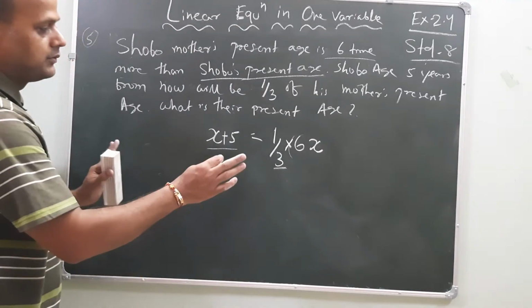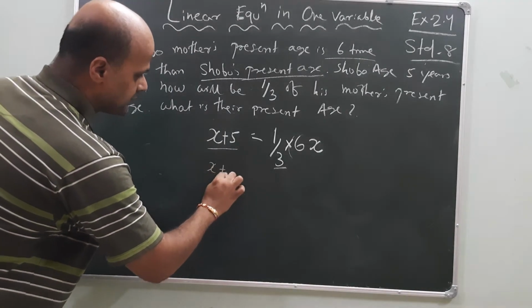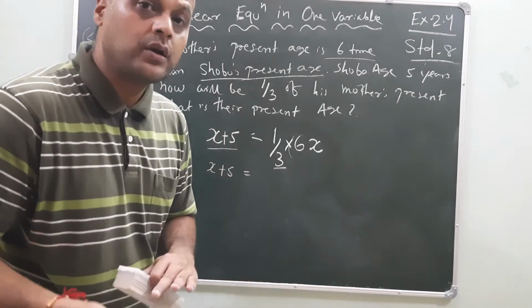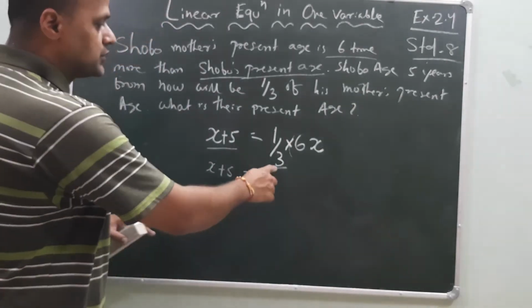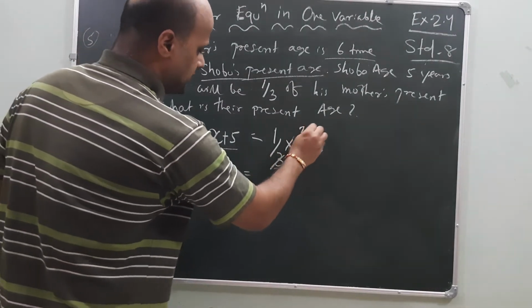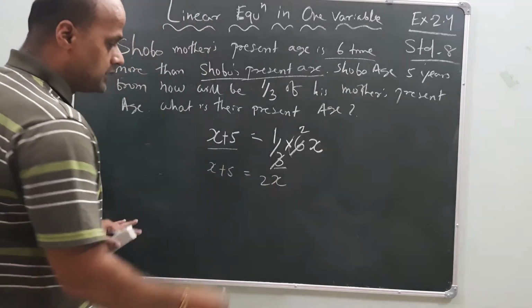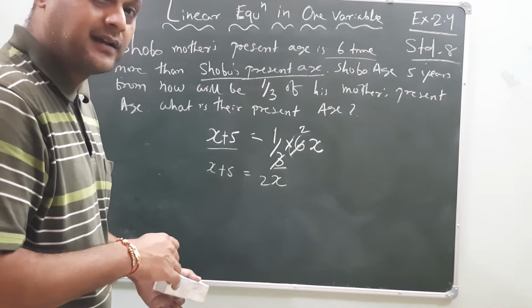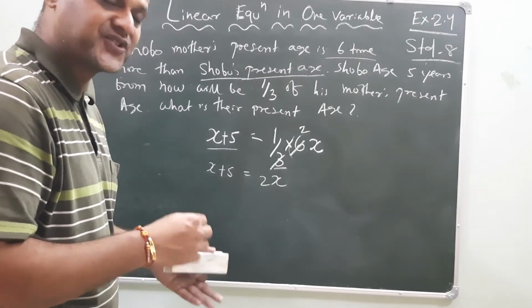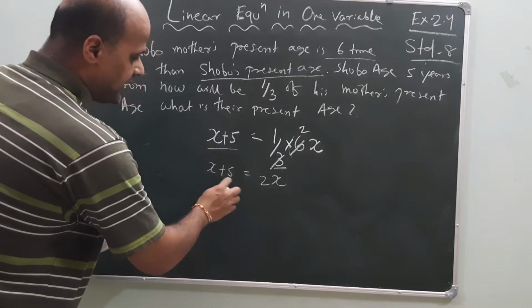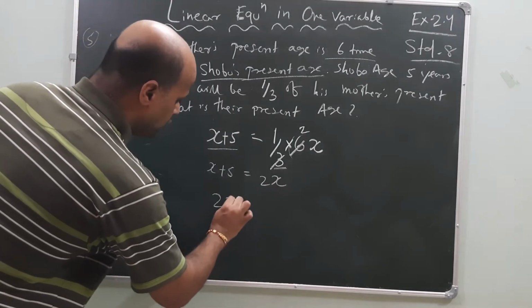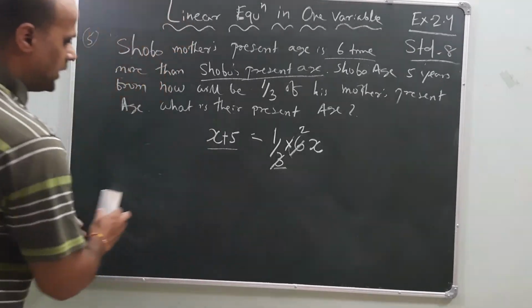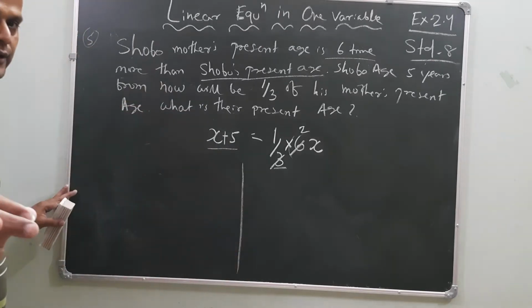Now solve it. How? X plus 5 is equal to... Here two processes are there, my dear friends. Either balance or shifting. So 3 is here. 3 2s are 6, so 2x. Now change the variable to one side and constant to the other side. With the x, we have to bring 2x. Two processes I am doing here. Whatever works for you, you just do that one.